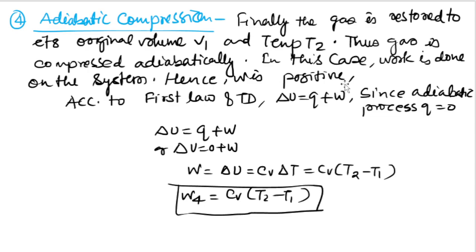Hence W will be positive. According to the first law of thermodynamics, since it is an adiabatic process Q is equal to 0, so W is positive. dU is equal to Cv dT, that is Cv (T2 minus T1). So we get the work for this adiabatic compression.